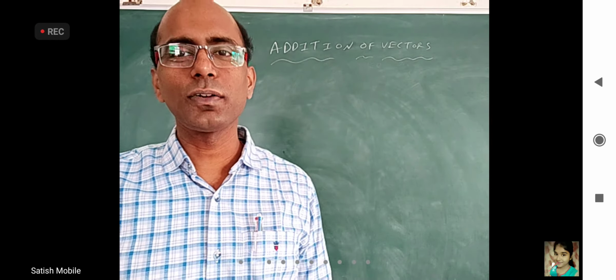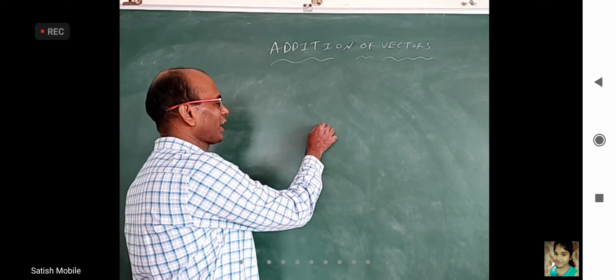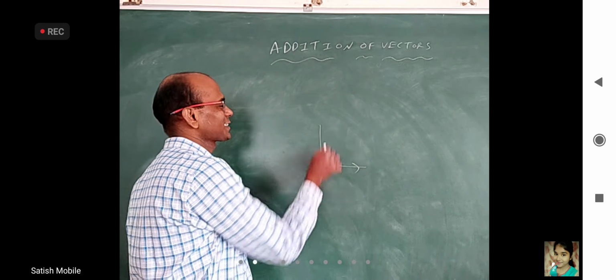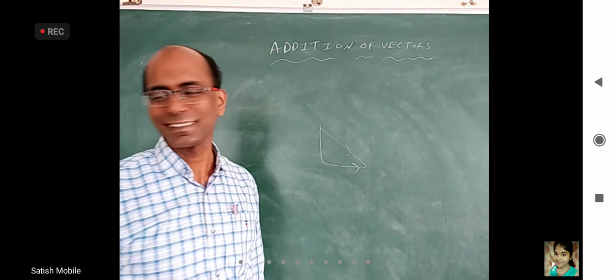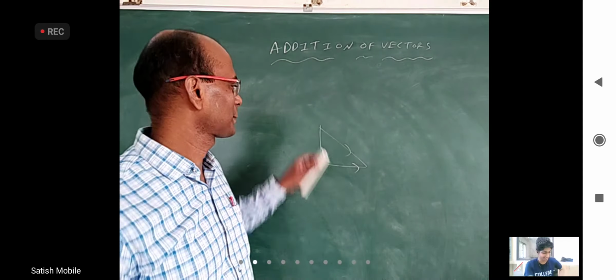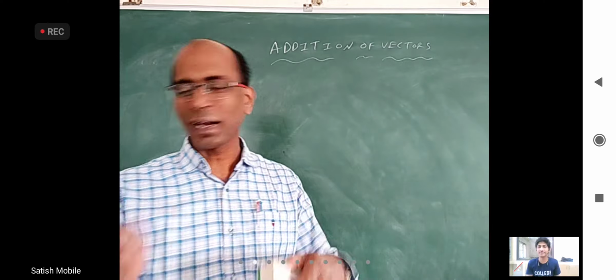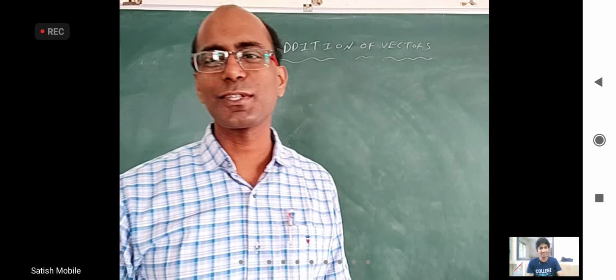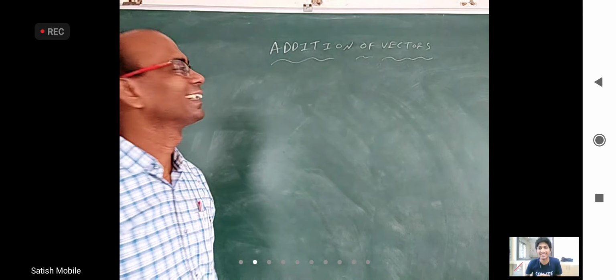Otherwise, like current, it has direction, but if you have 5 amperes going like this and 5 amperes going like this, it is not like 5 root 2 amperes going like this. It is not that way, right? Yes, sir. Otherwise, as you bend the wire, the current in it would change. But it is not that.